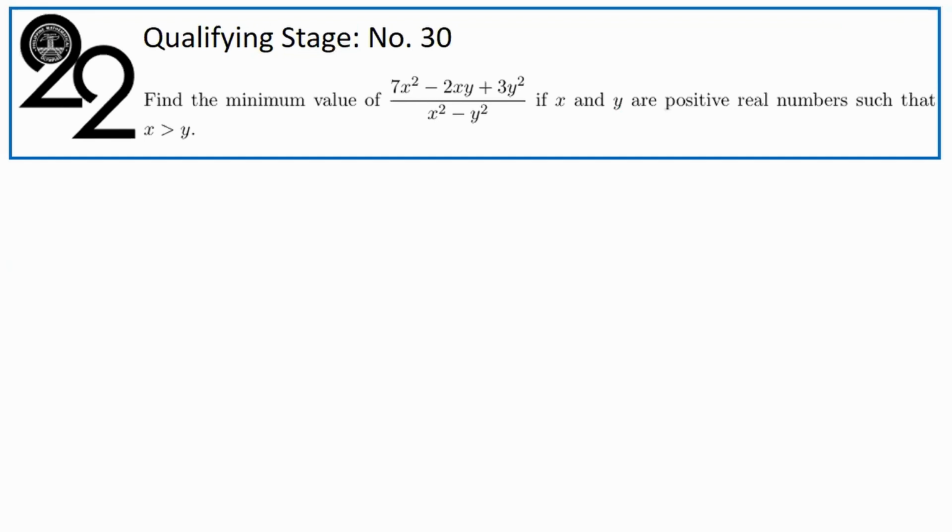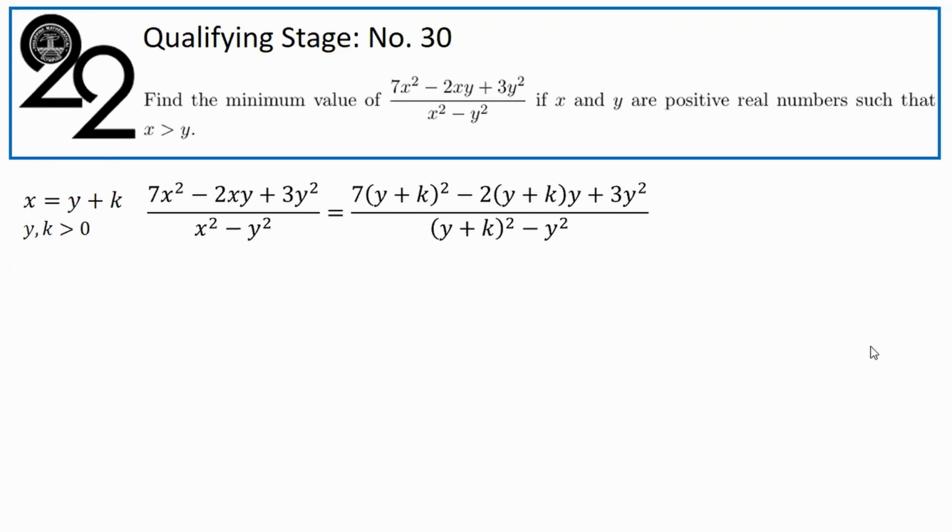Since x is bigger than y, I thought of writing x as y plus k. If we replace all occurrences of x by this, that's going to lead to an expression in terms only of y and k. And the requirements would therefore have to be maintained just for y and k. And we get a nicer pair of requirements, which is that y and k have to be both positive. So I think this is a simpler set of requirements. So let's see what's going to happen.